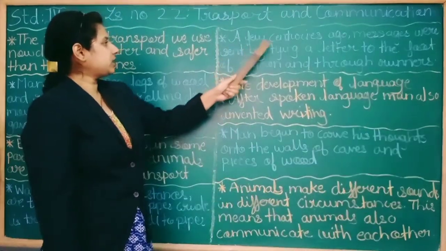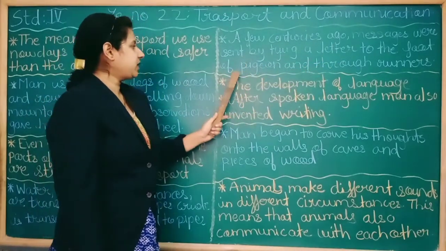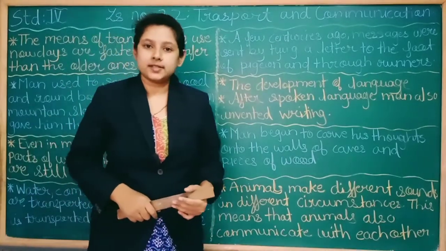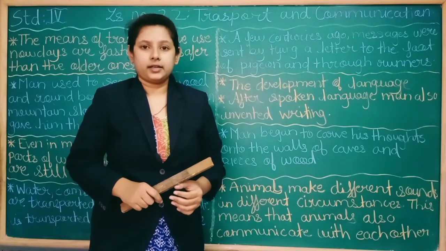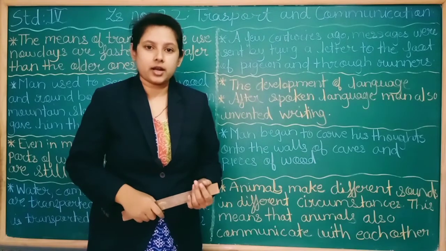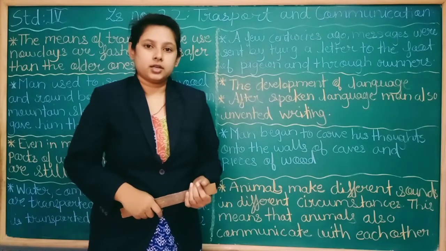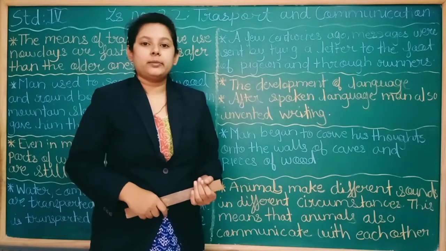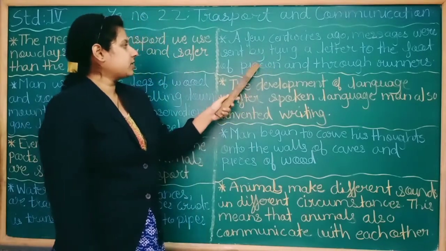Then a few centuries ago, messages were sent by tying a letter to the foot of a pigeon and through runners. In the olden days, a message or letter was tied to the foot of a pigeon, and that pigeon used to go from one place to another taking that message, and the message was also sent through runners. Runners means the people who go from one place to another carrying the message. So these were the means of communication and transport in the olden days.